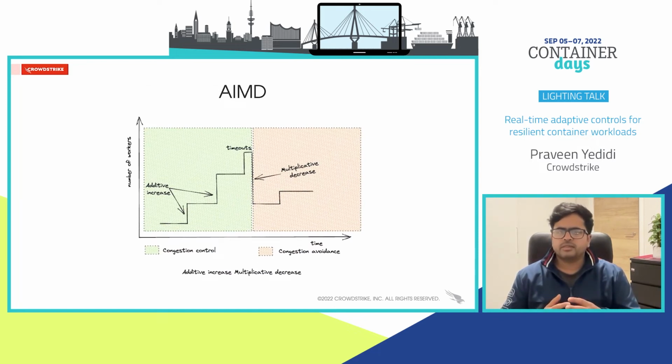The AIMD algorithm is a feedback control algorithm best known for its use in TCP congestion control, as I just mentioned. AIMD combines the linear growth of the congestion window when there is no congestion with an exponential reduction when congestion is detected. In our scenario, we can model congestion using the right timeouts to the Cassandra data store.